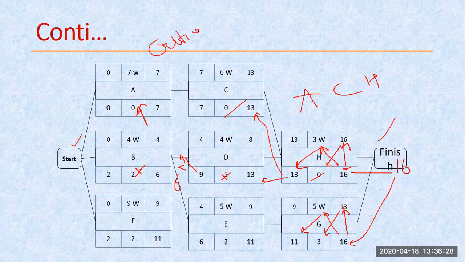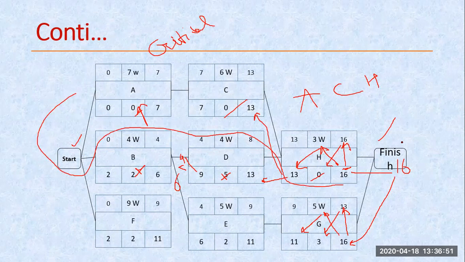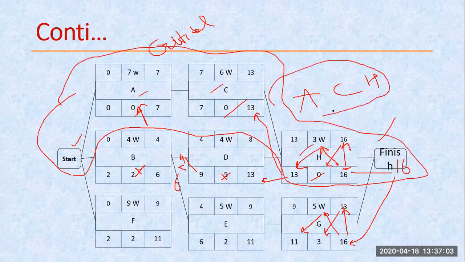Okay. So there is always one path, one path which has 0 float. Path means from start up till end. So here you can see, if I start from here, A having 0 float, B having a 0 float, and similarly H having a 0 float. That's why we call this particular path my critical path. So this is my critical path. If I talk with respect to my nodes, what are the nodes? A, C, and H are the critical nodes of the critical path.